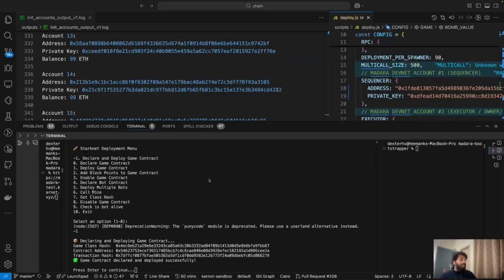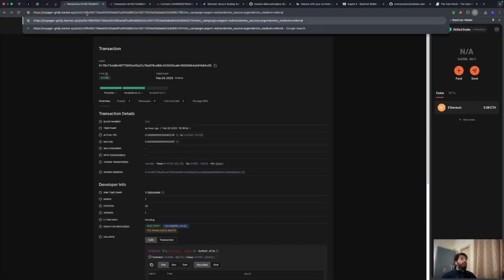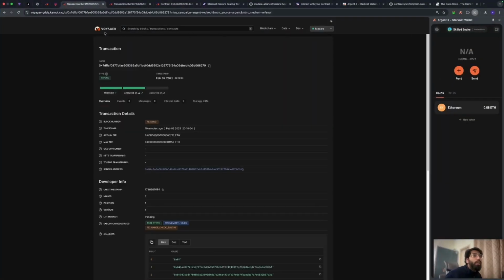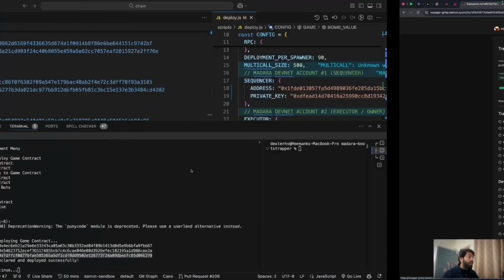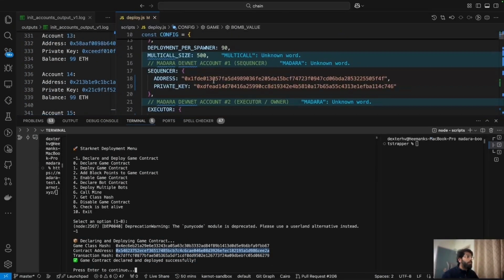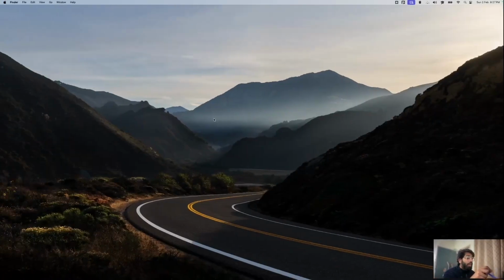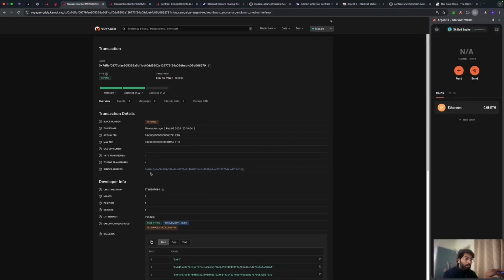All right, so as you can see right here, we have gotten the contract address and we have gotten the transaction hash as well. So what we're going to do is copy the transaction hash, go to Voyager and put it right there and see what it hits up with. So this is the sender address. Let's check if that is correct. The sender address must be the sequencer address if I'm not wrong, or the executor address actually. So this is the executor address 4C6A5, and yep,